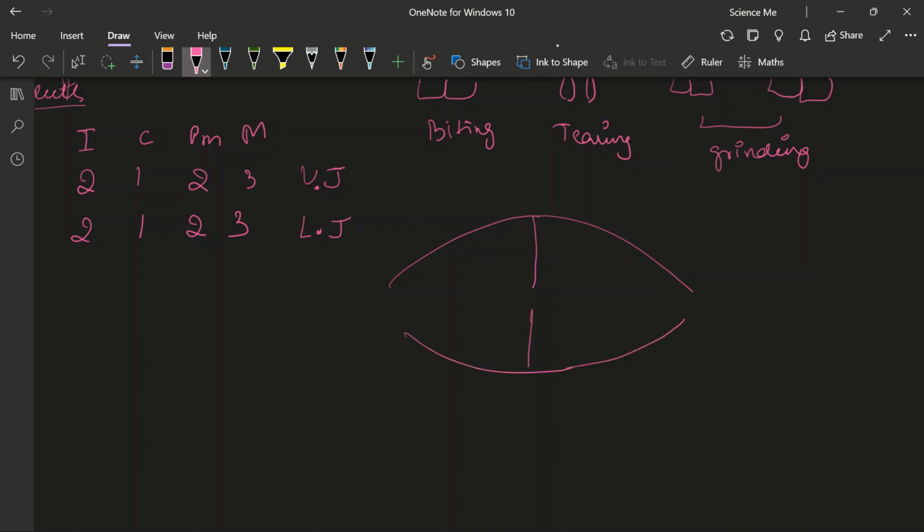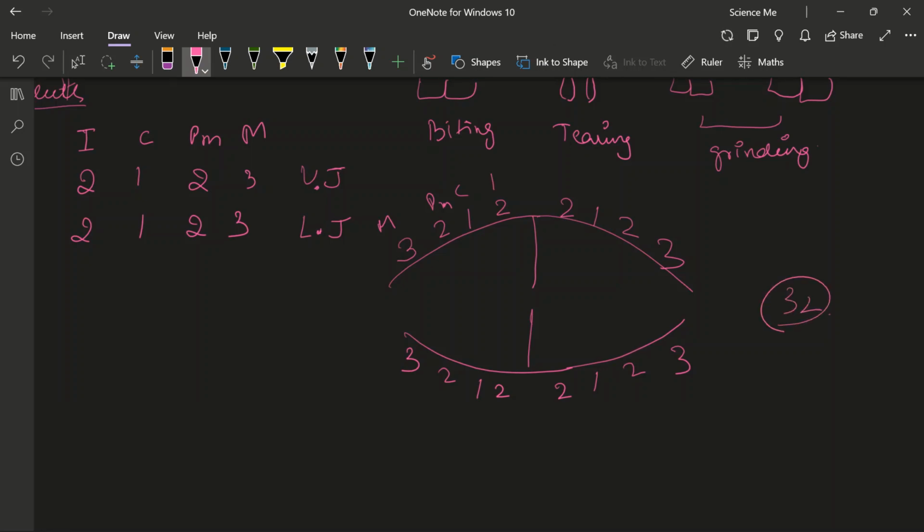So the formula is I C PM M. It is the half of the upper jaw; half you have to add. 2, 1, 2, 3 again. 2, 1, 2, 3. So when you add all of these, you will find the number, right? We all know that it's 32.